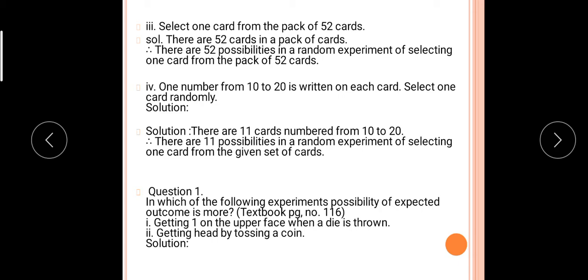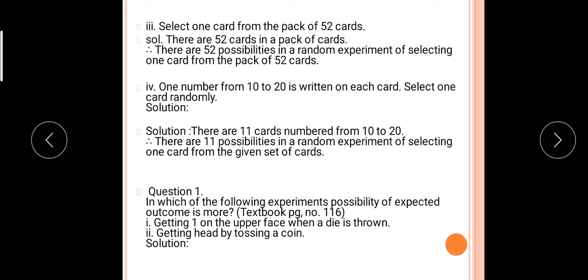Now on this basis, two questions from textbook page number 116. In which of the following experiments is the possibility of the expected outcome more? Listen: getting a 1 on the upper face when a die is thrown. How many total possibilities are there? 6. Out of 6, getting 1 means 1 by 6.